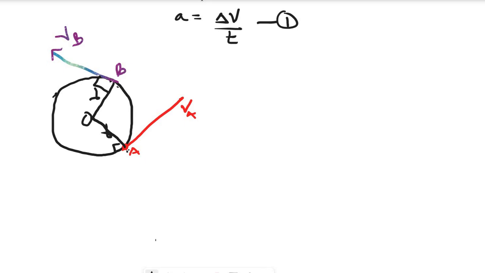Now, I'm going to draw a vector diagram to properly explain this. When you check this, you can see there is a change in velocity from VA to VB. Let me draw it properly.